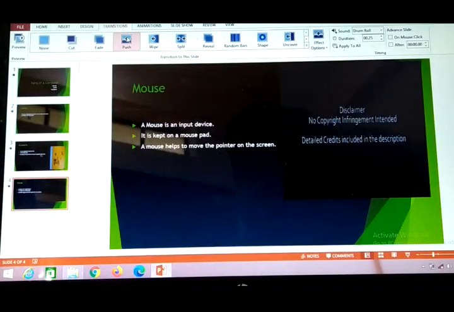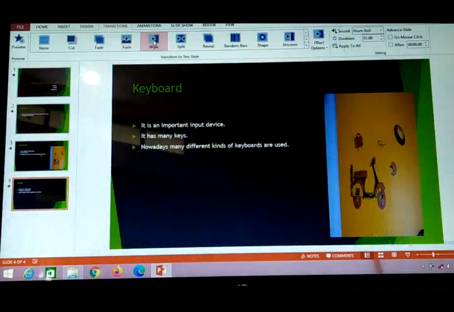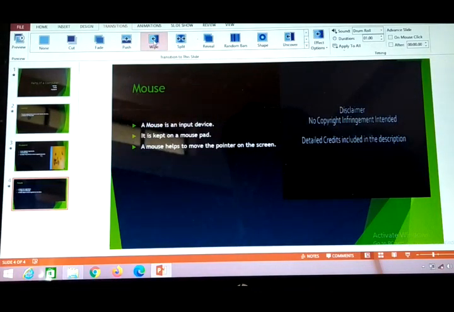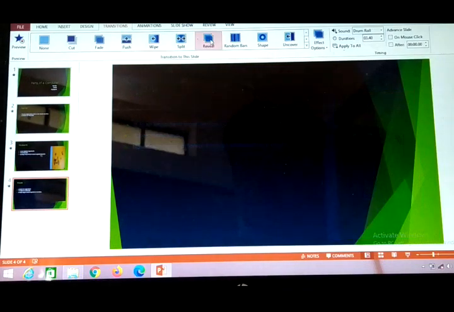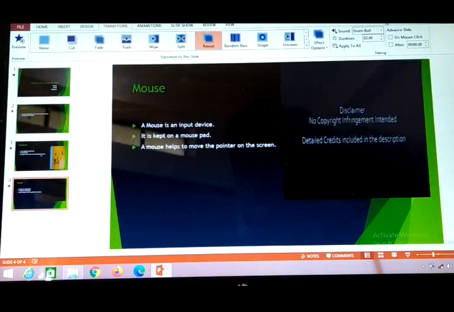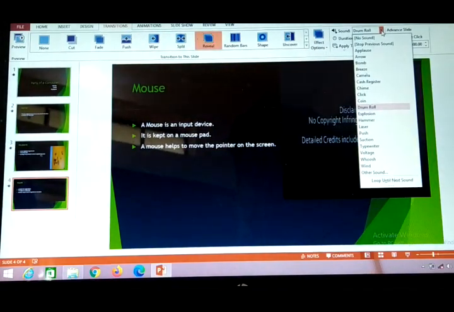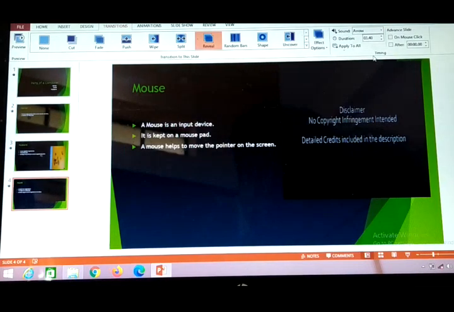See how it is moving. The slide can move in this way also, from one slide to another slide, or in a split way, or reveal also. This kind of view is also there.